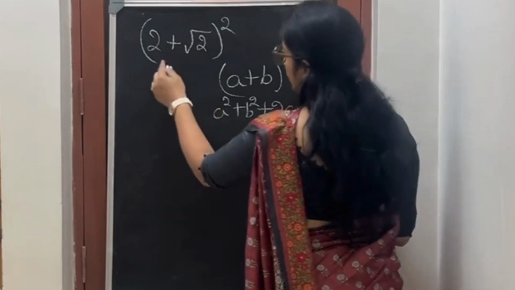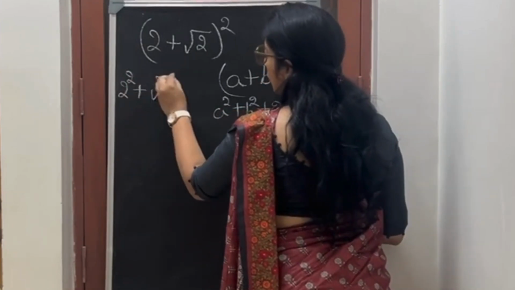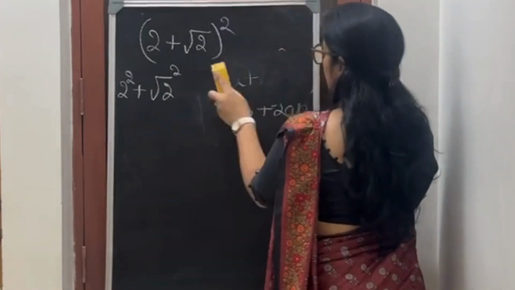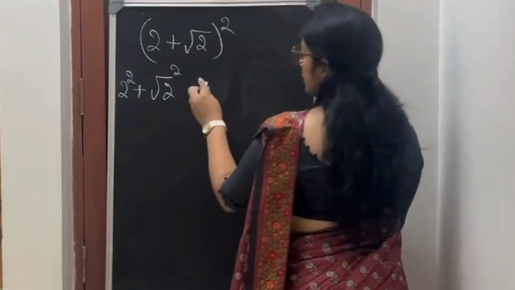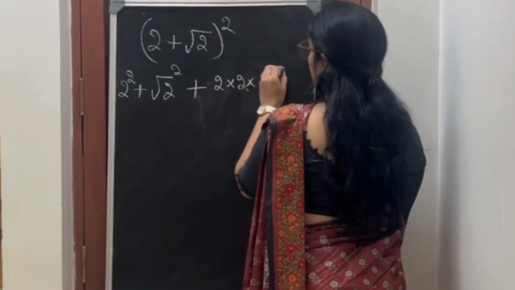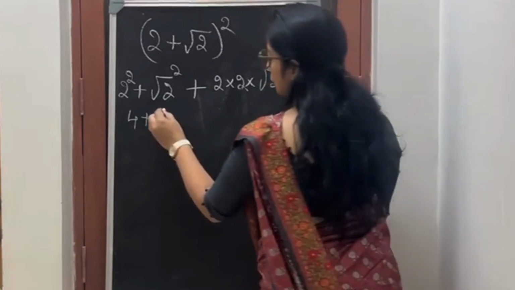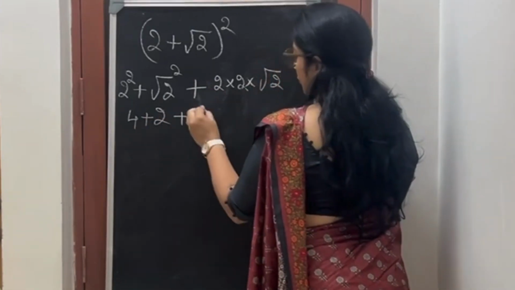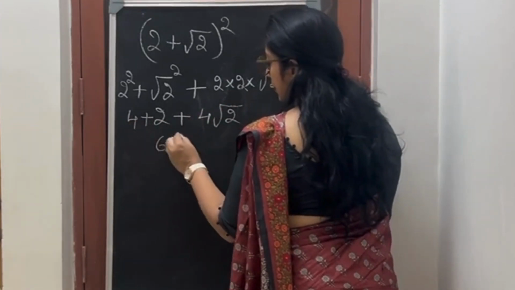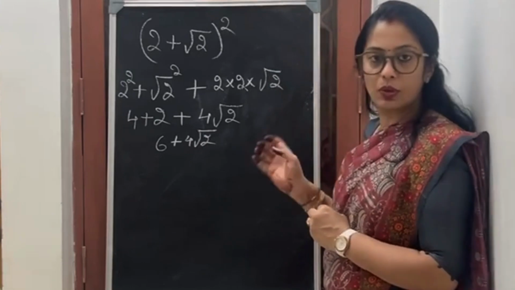Okay, so what will I do here? a square is 2 square, b square is square root of 2, the whole square, plus 2 into 2 into square root 2. What is this? 4 plus square root 2 square is 2, plus 2 2s are 4, 4 square root 2. What will be my answer? 6 plus 4 square root 2.